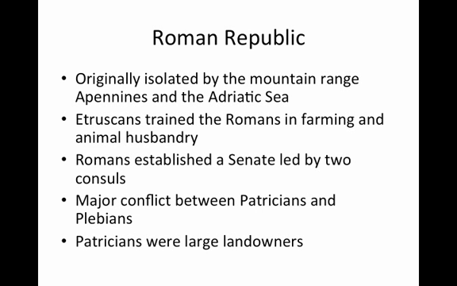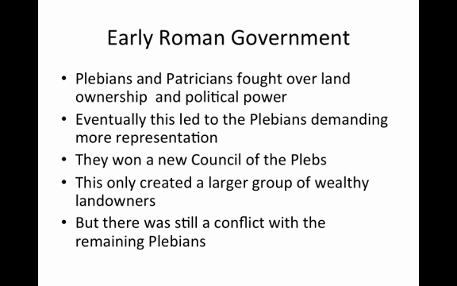The major problem or conflict throughout this time period of the Roman Republic was between the patricians, or the landowning class, and the plebeians, or the commoners. The patricians were the large landowners. Plebeians did have some land, but tended to be more of a common part of society, owning a small amount of land. The early Roman government.